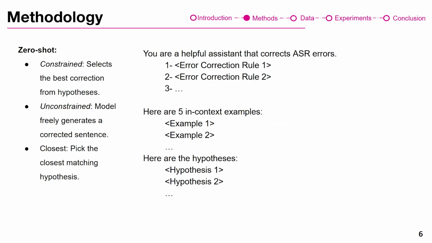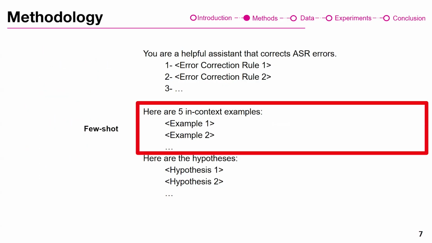And the instruction, the prompt that would be given to the LLM, would look something like this. It starts with defining the role, the correction rules, and also, for example in a few shot setting, it has these in-context examples, and then giving out the hypothesis at the end.